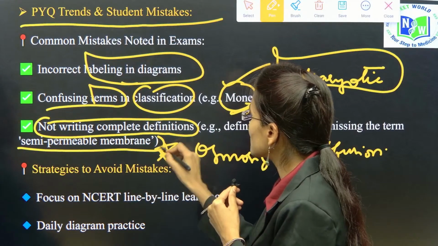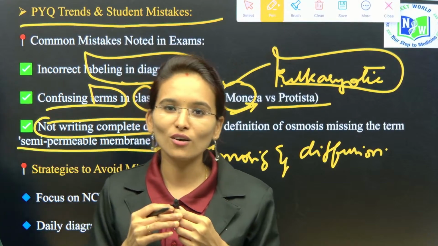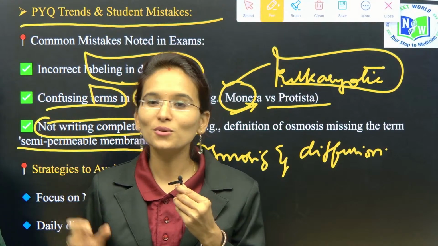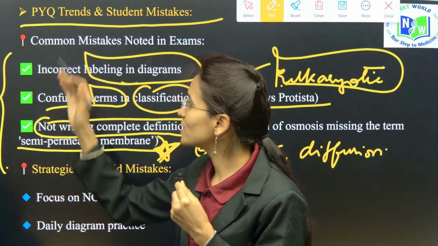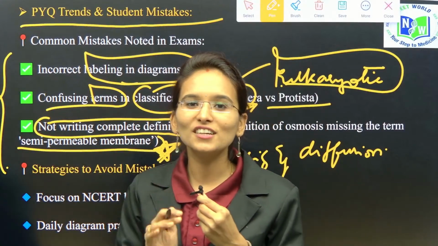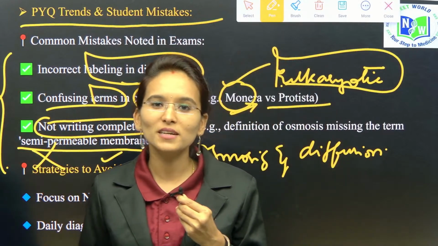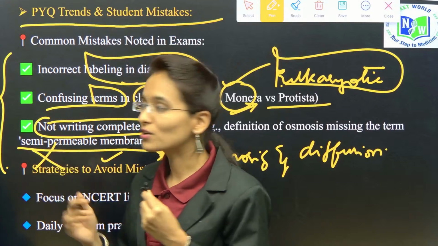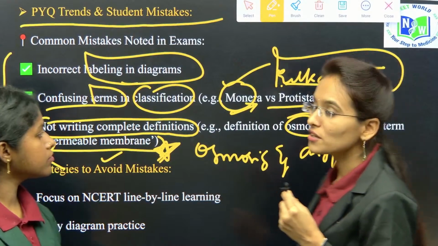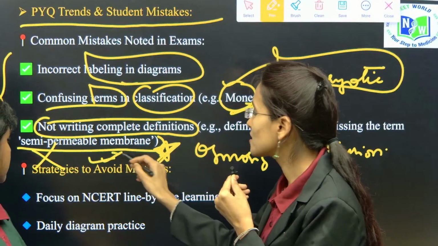Please everyone try to make a note of this particular roadmap. It is going to be useful for all of you as it is the start of a new academic year. So I request each and every student to make a note of these slides. The difference between osmosis and diffusion is that in diffusion there is no involvement of the semi-permeable membrane. It means the plasma membrane is not involved in the transport of ions or molecules. But in osmosis, the molecules move from the higher to the lower concentration through the semi-permeable membrane.